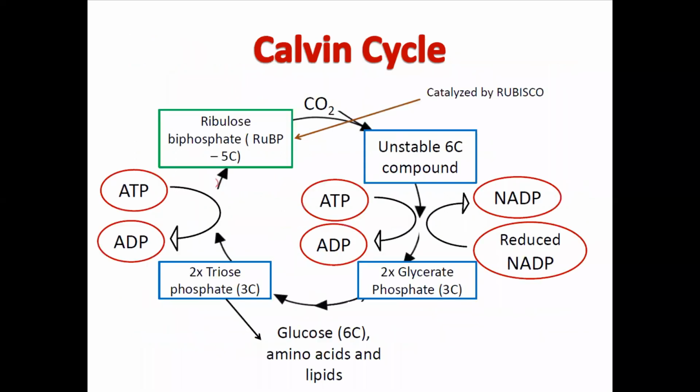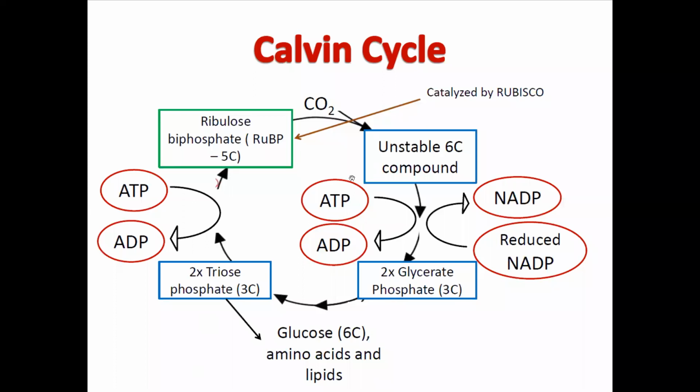Now this is a complex process, the Calvin cycle, and I'm just briefing what is happening in the Calvin cycle. It is a cyclic process where ATP is being utilized and ADP is being formed, and electron transfer is occurring, which leads to the production of energy. There are many intermediate compounds which are not mentioned here, otherwise your study will be more complicated.